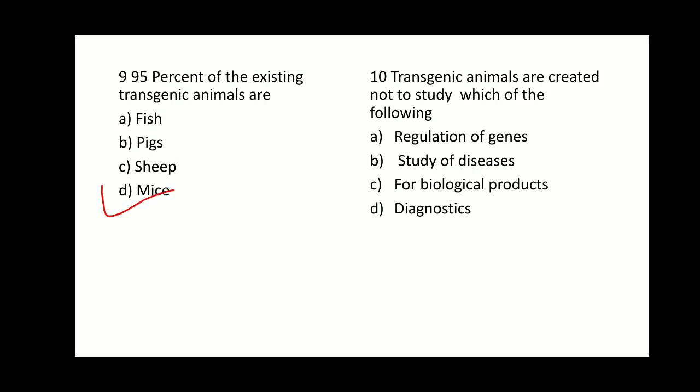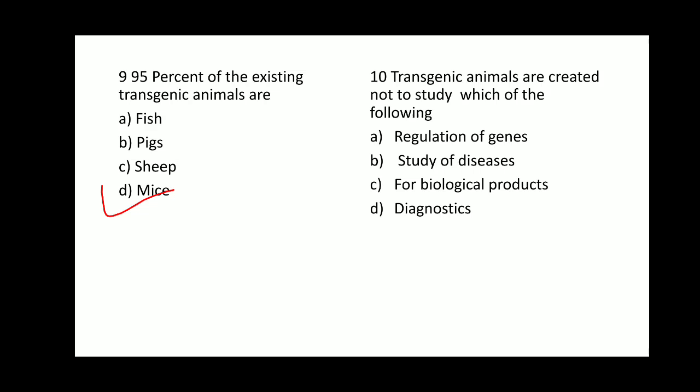By knowing the root cause of the disease, the gene is coding for what type of product. Based on that, the genes are expressed to form those products to produce the new drugs or new treatment, right? So this is also one of the advantages of transgenic animals only. Option C, for biological products.